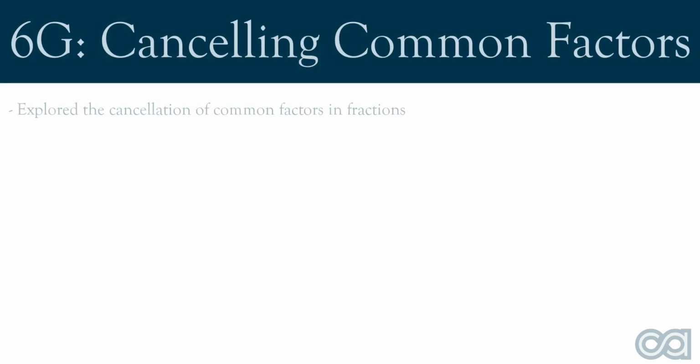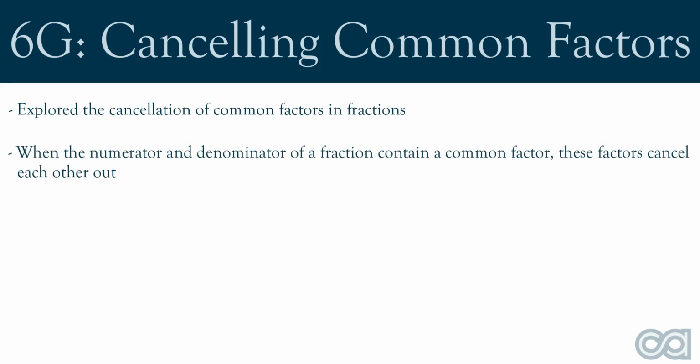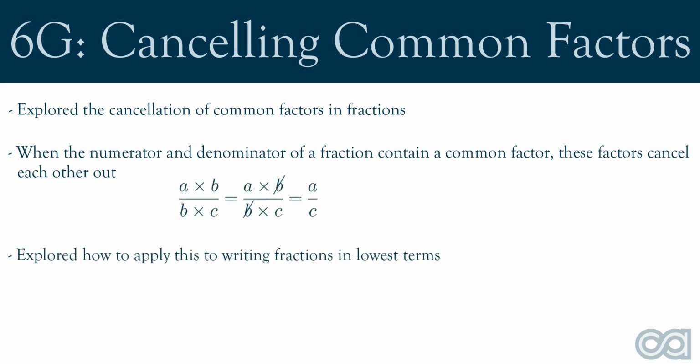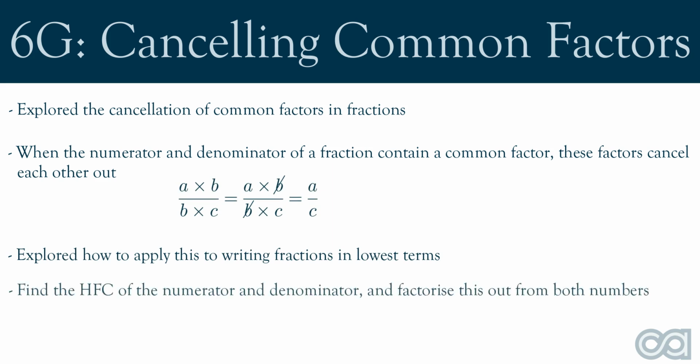Alrighty, let's summarize what we've learnt today. In this video, we explored the idea of cancelling common factors in fractions. When the numerator and denominator of a fraction contain a common factor, these factors cancel each other out. We then explored how we can apply this to writing fractions in lowest terms, which involves finding the highest common factor of the numerator and denominator, and then factorizing this out from both numbers. We then applied this idea to write some fractions in lowest terms.